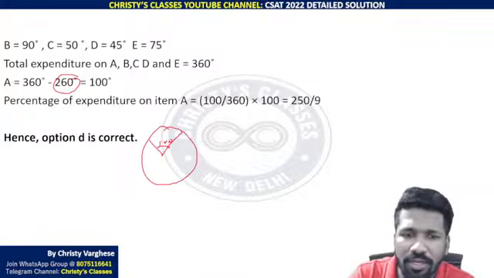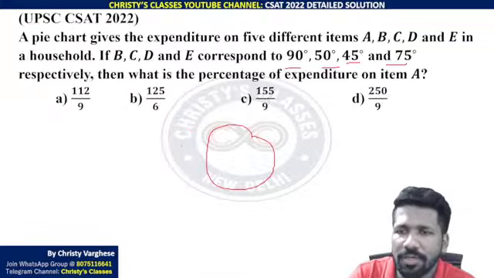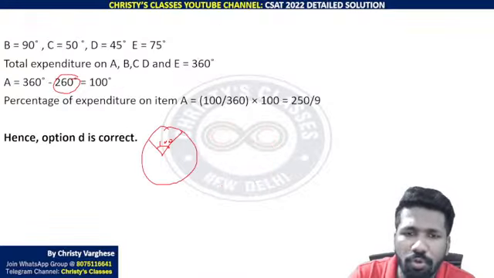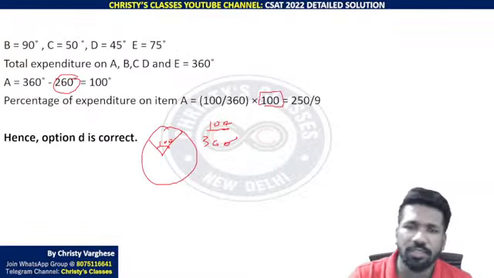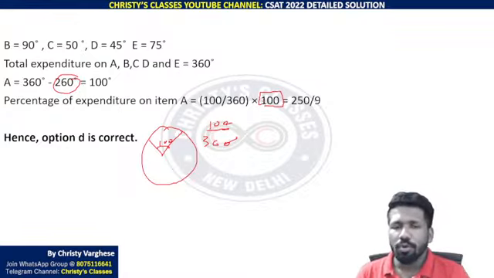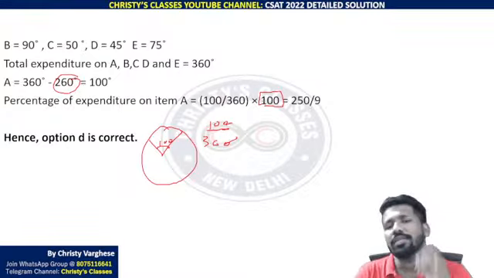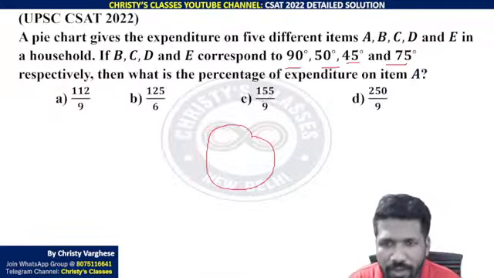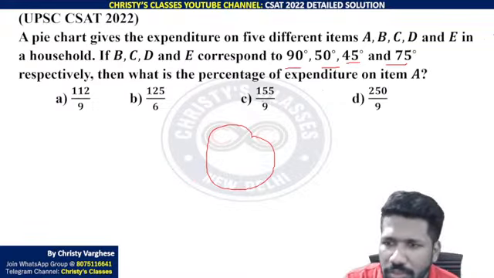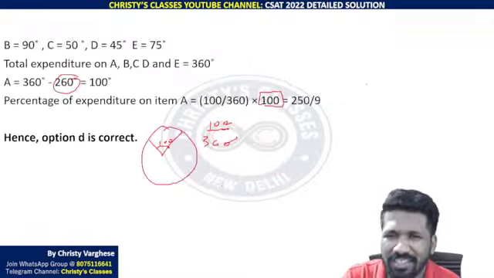This is 100. 100 means what percentage of that? 100 out of 360 we can say. 100 out of 360 is 10 out of 36. You need to convert it into a percentage, so multiply into 100, or you can do a comparison. 10 by 36 is 5 by 18. 5 by 18 you can convert and find also. Anyway, among the options, 250 by 9 is the answer. Very fast I told that.